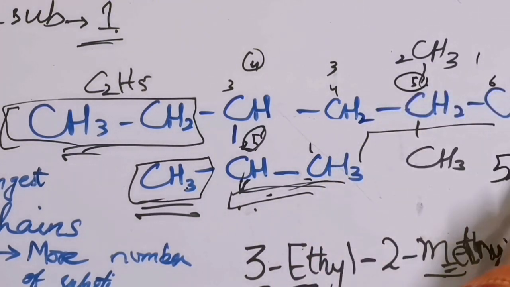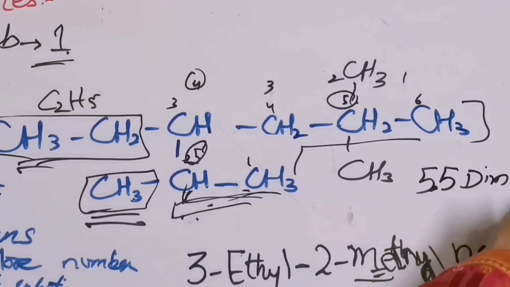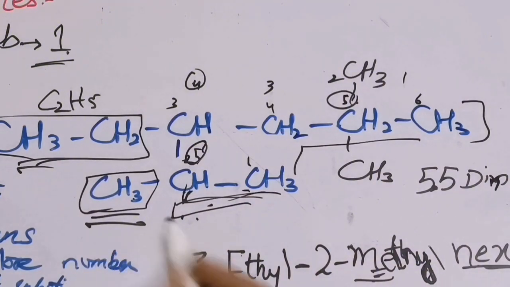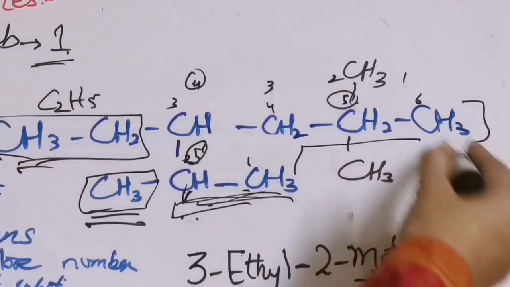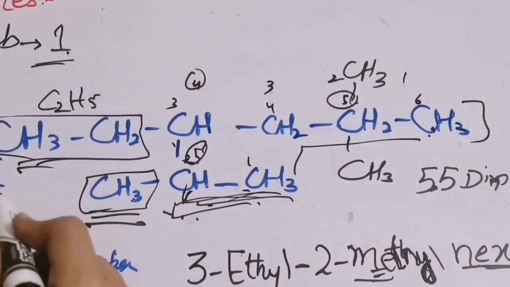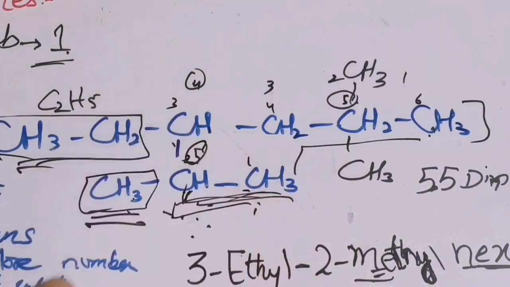We will write 5,5-dimethyl, right? We will repeat the position as well. Then according to the last rule, if we have two possible chains, from here it is a 6 carbon chain and from here it is also a 6 carbon chain, so we will select that chain in which we have the more number of substituents present.